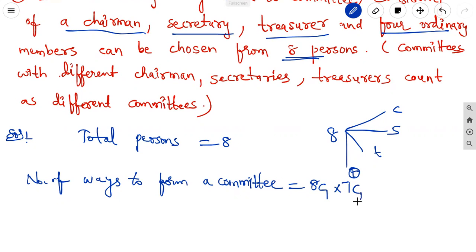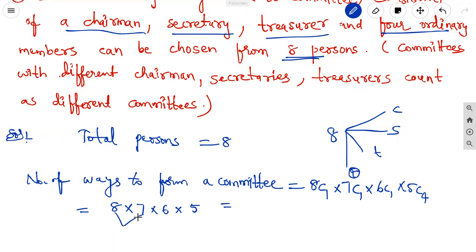In that, we select the 1 secretary. Next, in the remaining persons, we select the treasurer. 3 are selected. Remaining persons: 5. From the 5, we select 4 ordinary persons. 5C4. So 8C1 is 8 into 7C1 is 7, 6C1 is 6 into 5C4, which is 5. 5 factorial by 1 factorial into 4 factorial is 5.